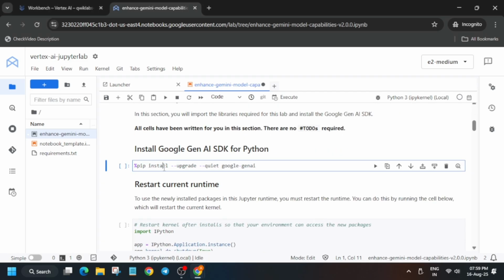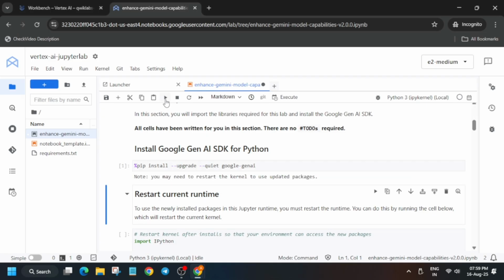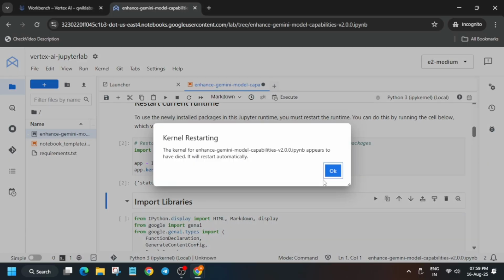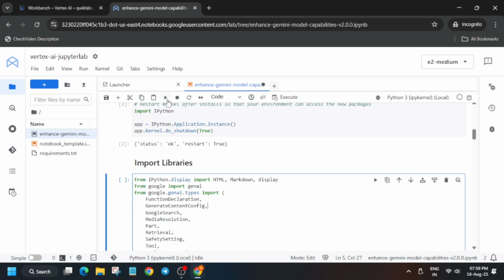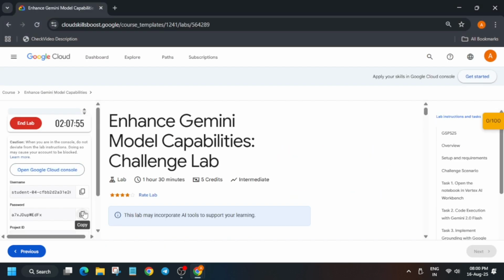To run the cell, you can see here on the top, this is the play icon. You have to run them one by one, and after that we have to restart the kernel. A pop-up will come. You have to just click on OK, and you can see the kernel is idle. After some time you need to wait for the kernel to be idle. Basically it means the circle next to Python 3 will be blank. Now just run the cells one by one, and after this we have to update the region.